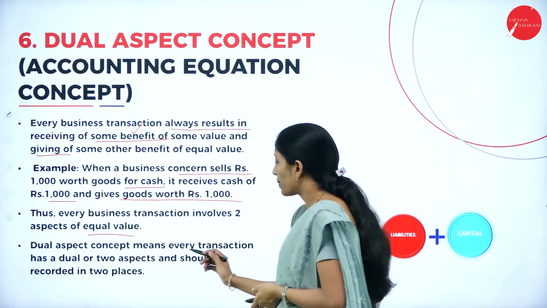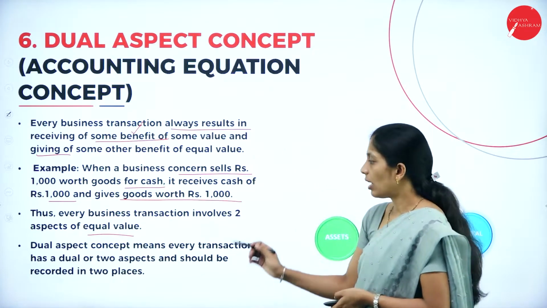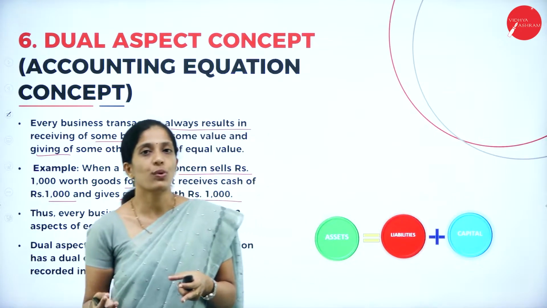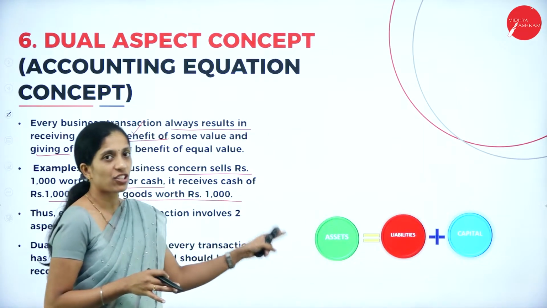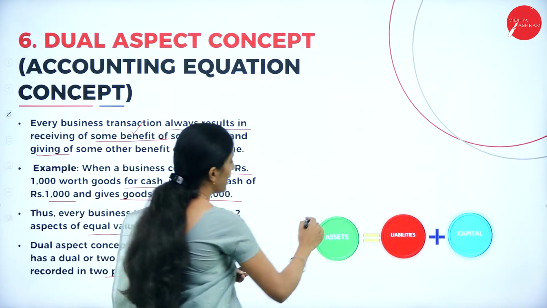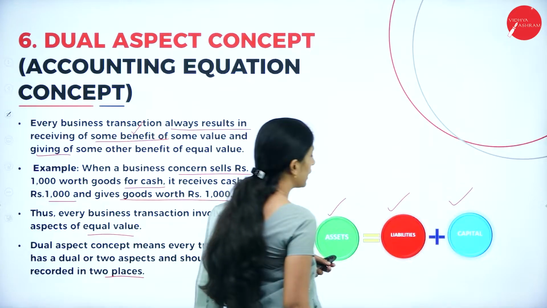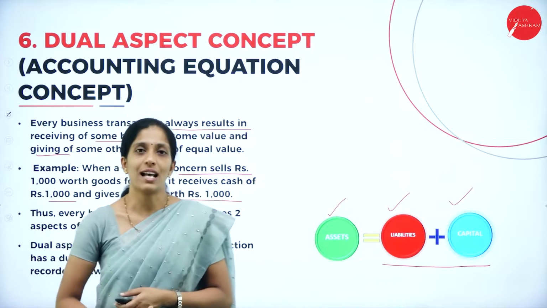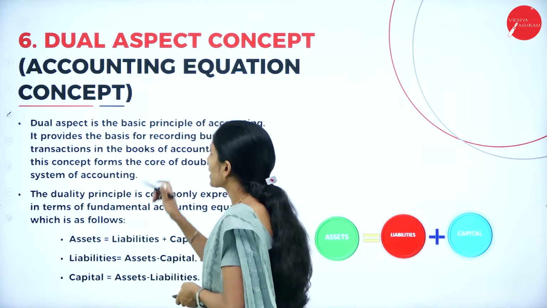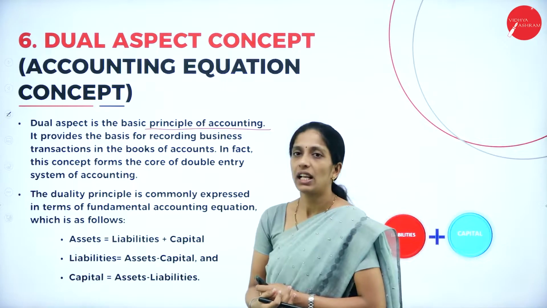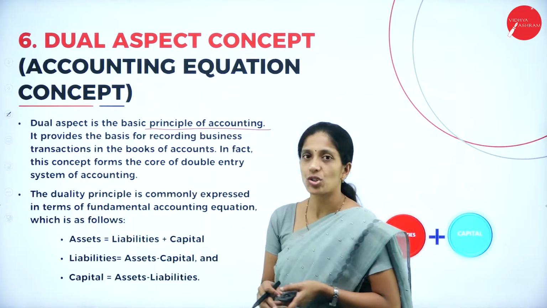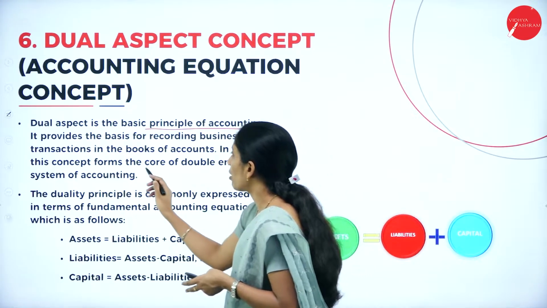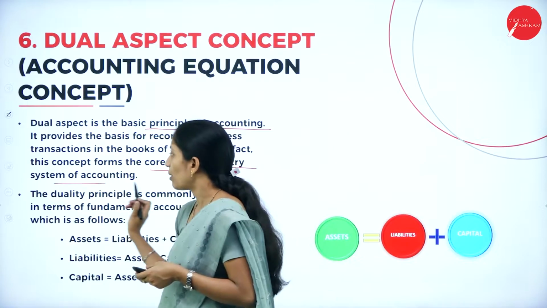Dual aspect concept means every transaction has a dual, or two, aspects and should be recorded in two places. Dual means two. And the accounting equation is assets equal to liability plus capital, where the total of liability and capital should be equal to the total of assets. So dual aspect is a basic principle of accounting. It provides a basis for recording business transactions in the books of account. In fact, this concept forms the core of the double entry system of accounting.